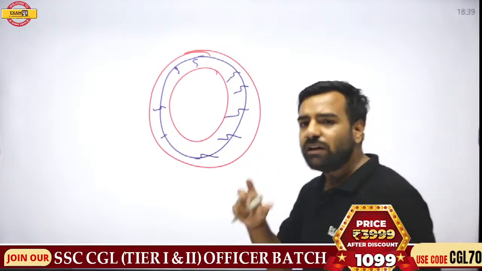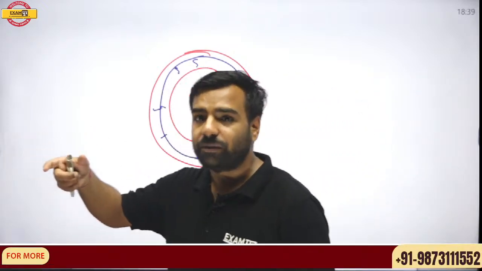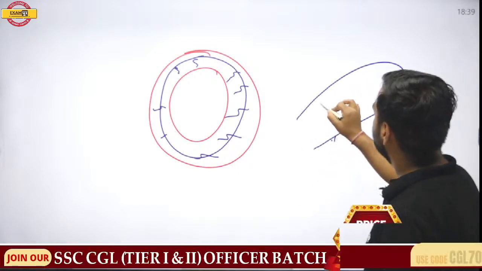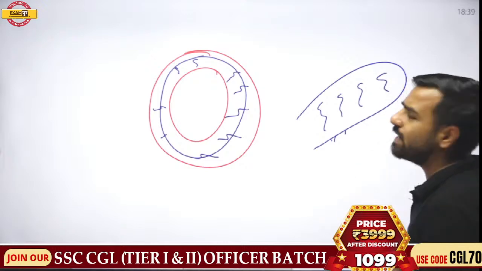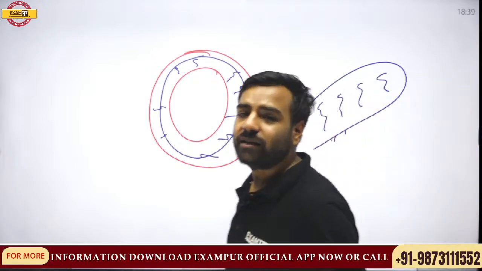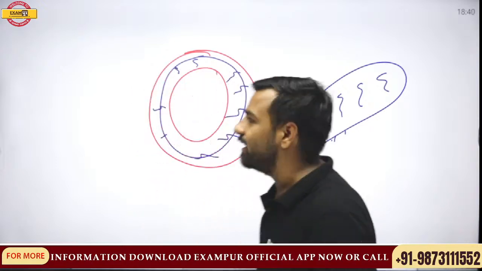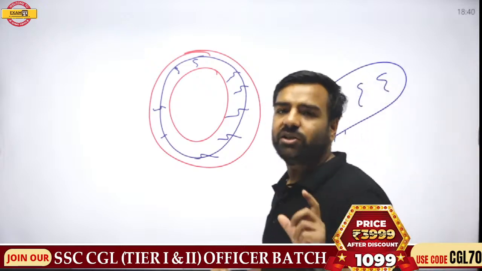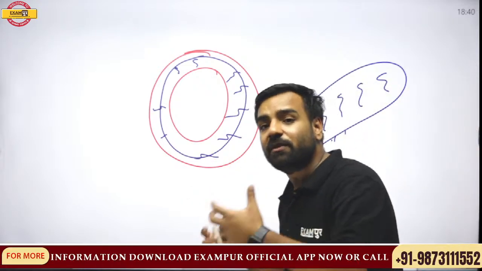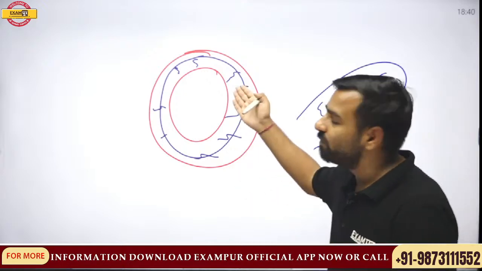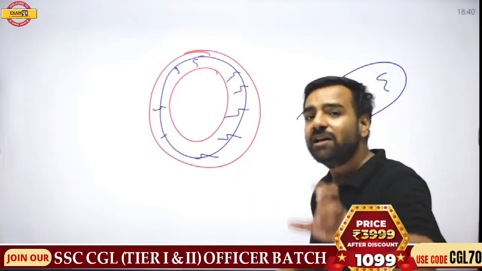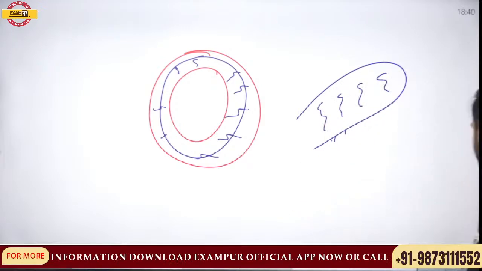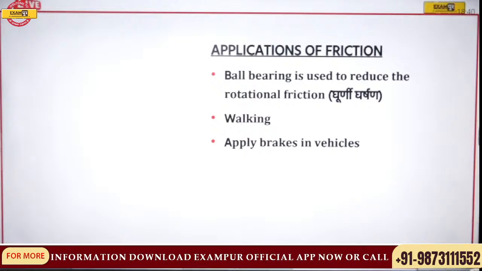Apart from that, if you have a look at the sole of your shoe or your slipper, just look at the bottom side of the sole, you will get something like this. Why is it so? There must be some reason for that, correct? So what is that reason? The reason is that if this threading is done, there is an increase in friction, and because of this you prevent yourself from slipping, or your bike or car will not skid. So this threading is increasing the friction so that you can easily walk. Okay. So this was the application of friction.